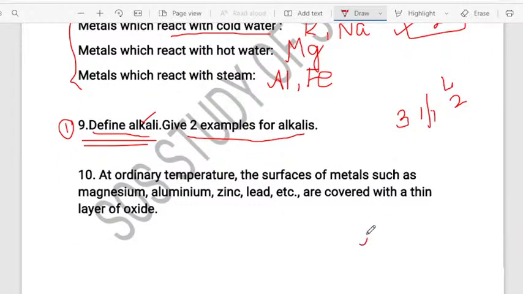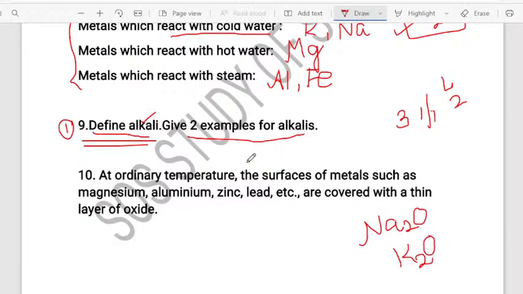You want to write sodium oxide, formula is Na2O. Potassium oxide formula is K2O. So these are the bases which are soluble in water to form the respective hydroxides. Understand, children? So define the alkalis is an expected question.